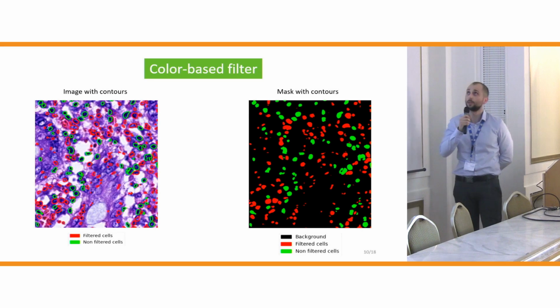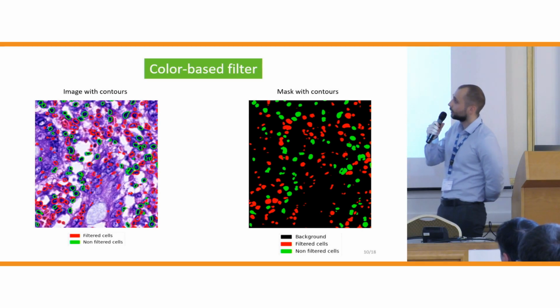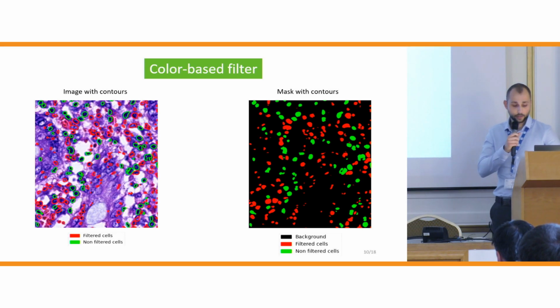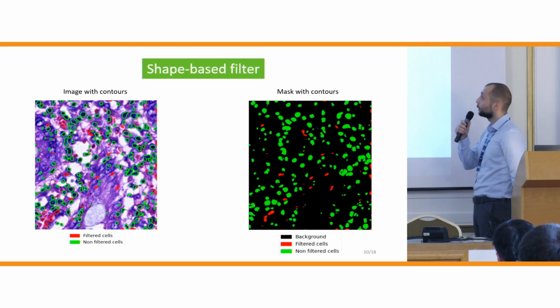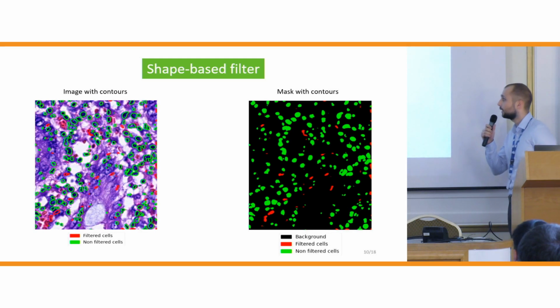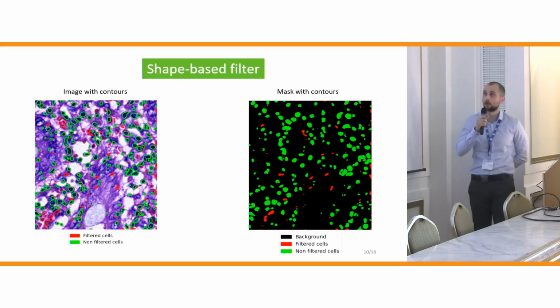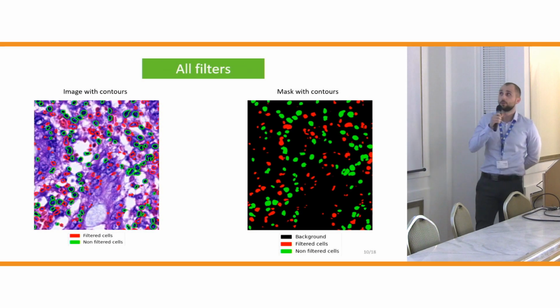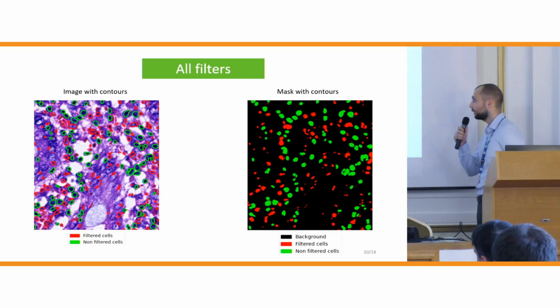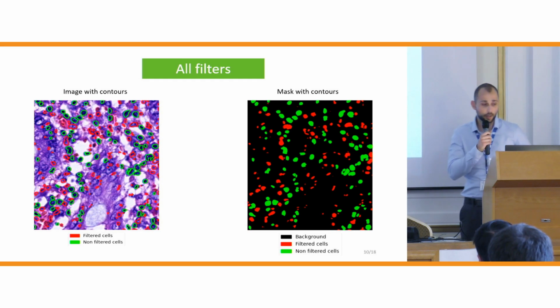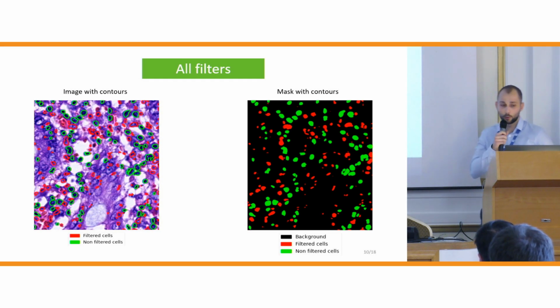Second, the filter is the color-based filter. We can see that non-filtered images are mostly darker images. And the last filter is the shape-based filter. On the right side, on the segmentation mask, it can be seen that more longitudinal cells are filtered. With a combination of these filters, we can extract only cells which are really important for pathologists, and we don't need to show the pathologist cells which are not that important to them.